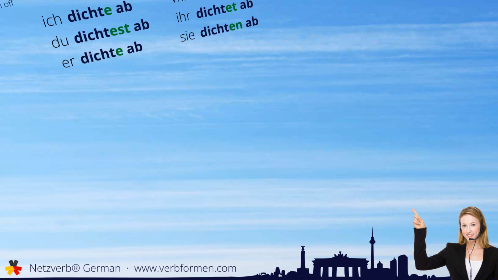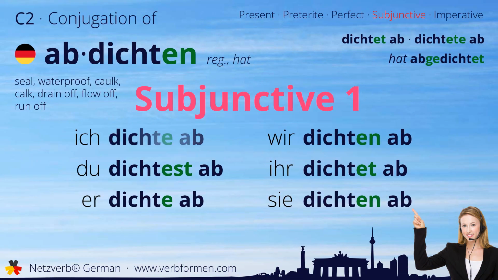Next up is the subjunctive one. Ich dichte ab. Du dichtest ab. Er dichte ab. Wir dichten ab. Ihr dichtet ab. Sie dichten ab.